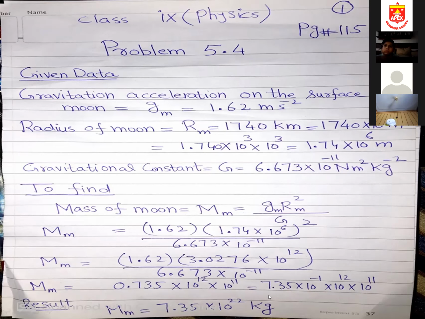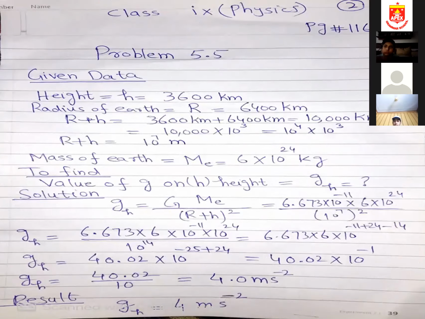Okay. Now I'm moving towards the next numerical, which is problem number 5.5, on page number 116, class 9 physics. First of all, I read the statement on page number 116.